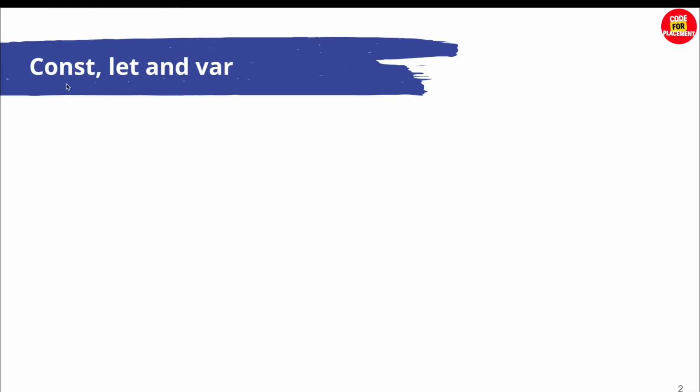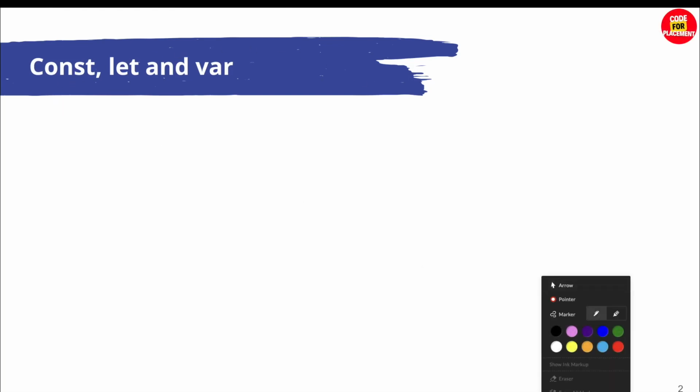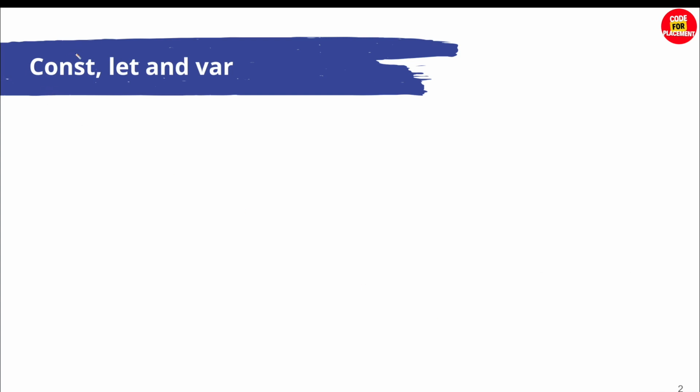Hello everyone. So in today's question we'll see what is const, let and var. So basically these are the three types with which we can declare variables. So these are the three types of variables we have.